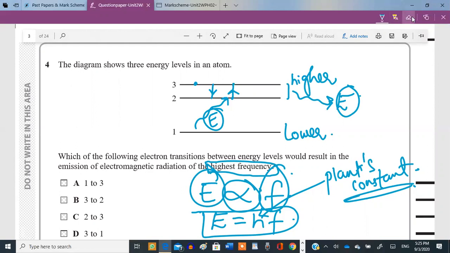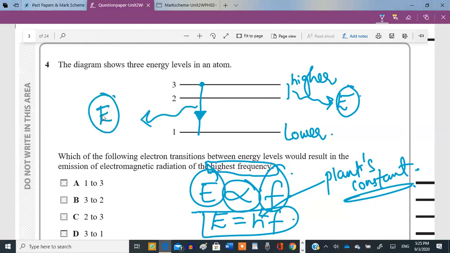So now they're asking us which of these transitions would result in the greatest frequency of energy emission. So that would be the greatest distance, right? From 3 all the way to 1. If the electron transits, then it would emit photons of the highest energy. Photons are actually packets of energy, particles of energy. So it would emit energy of the highest frequency. So 3 to 1 is the answer.